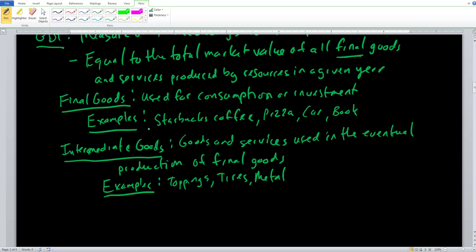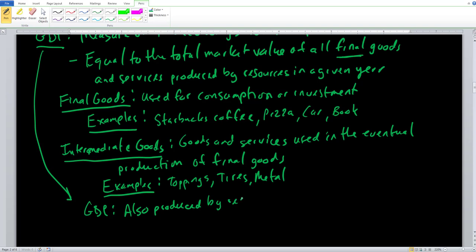And also in terms of GDP, the easiest way to differentiate GDP against the second measure, GNP, which we're going to take a look at very shortly, is to ask ourselves where this final good is actually being produced or manufactured. So in terms of GDP, it's going to be produced by resources within a country's borders.